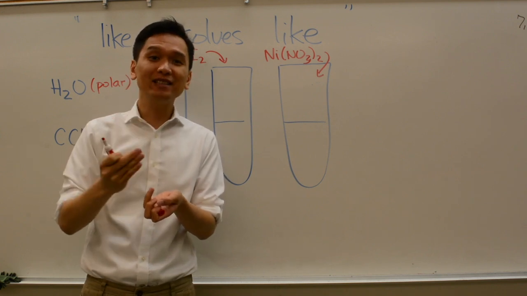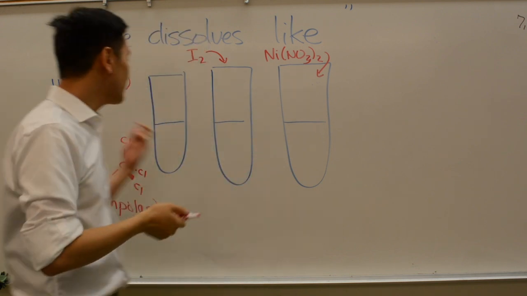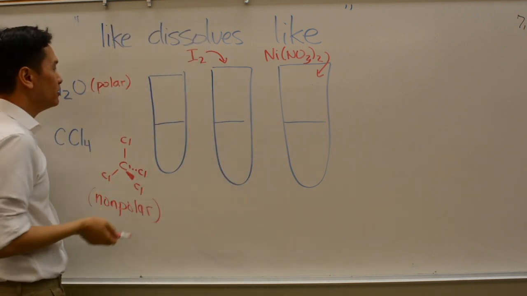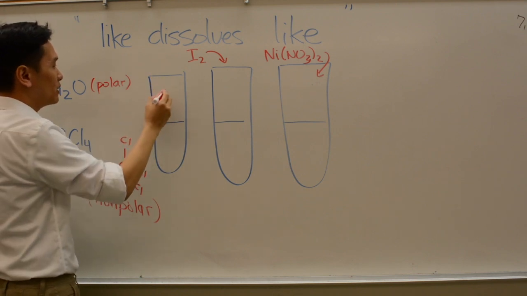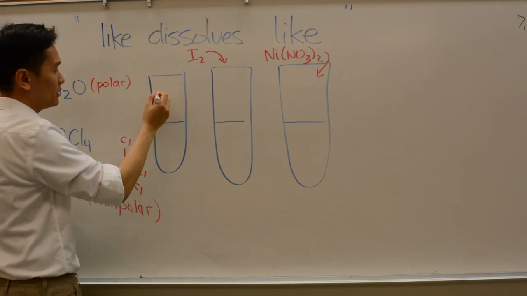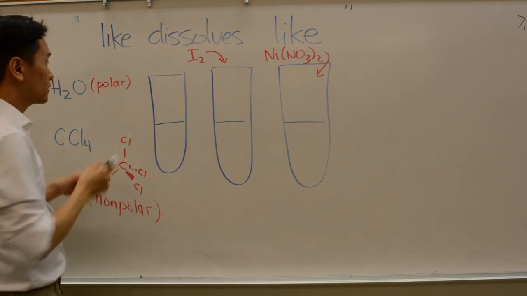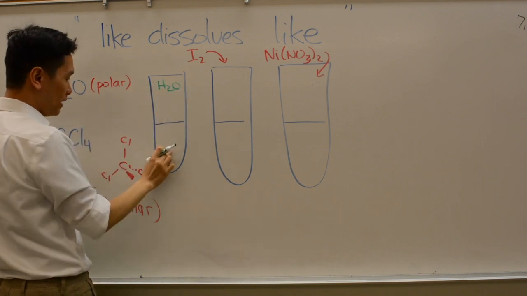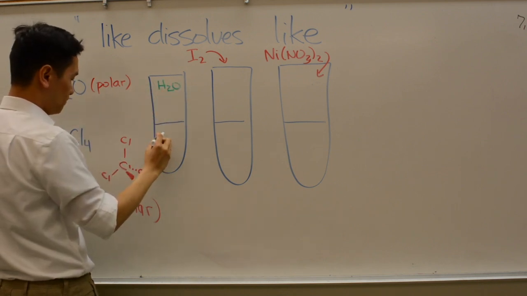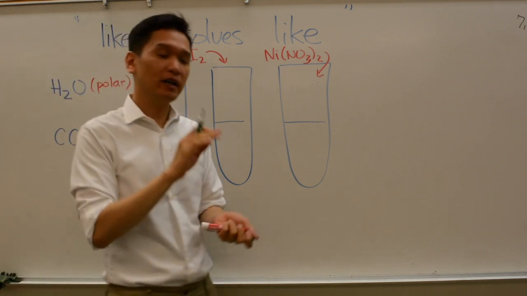Whichever is the more dense layer will be on the bottom, and it depends on the density. In this case, I will tell you that the top layer, which is the less dense layer, is water, and the bottom layer will be CCl4. So they separate into two layers.